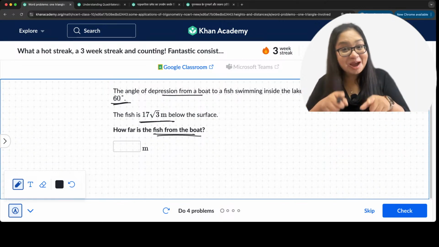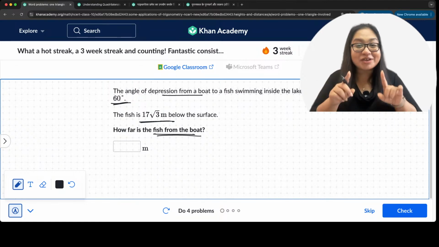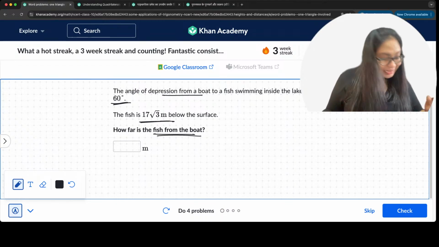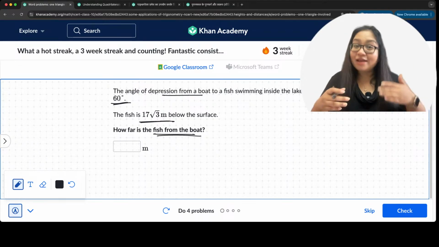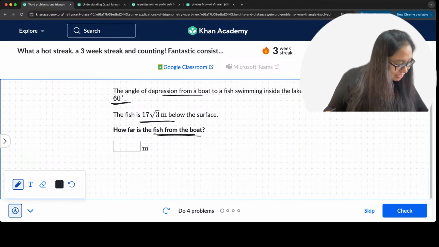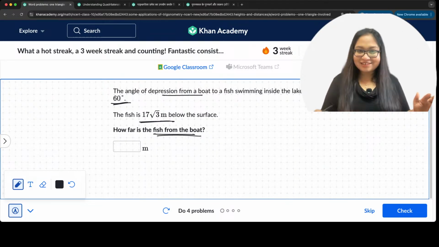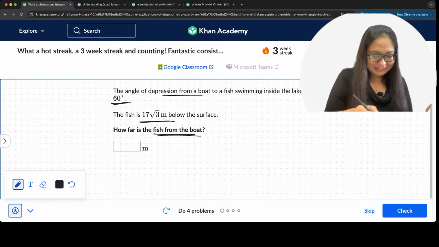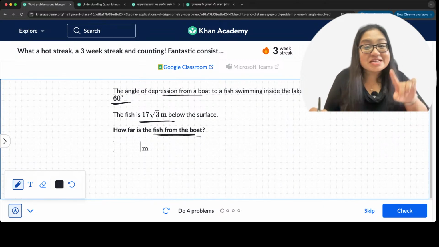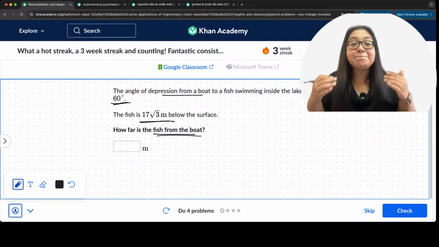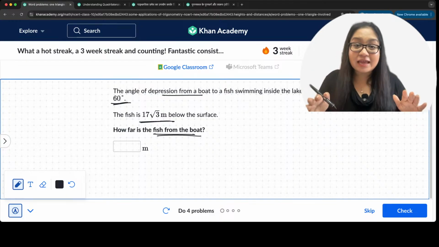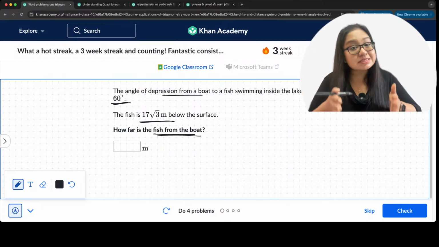Come on, let's see. I'm going to check who gives me the answer first. Come on, in the chat right now. Well, no answer yet. Let's see who gives the answer first. I have what, 200 people in the room right now? All right. So, first things first, we make the picture, a diagram. In any application of trigonometry question, we first make a diagram.